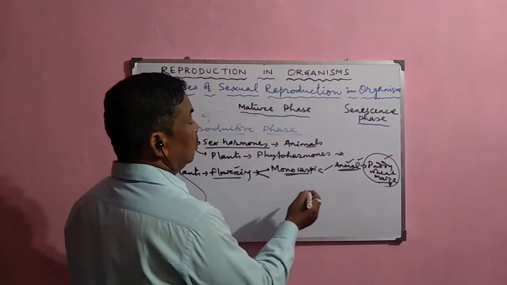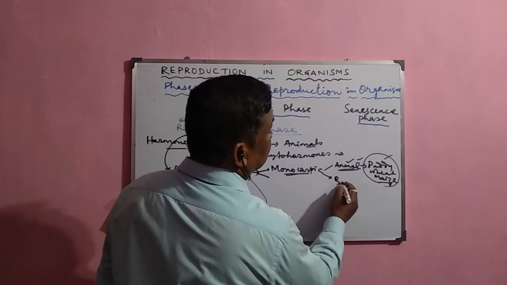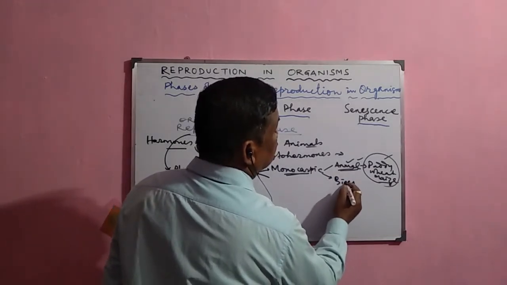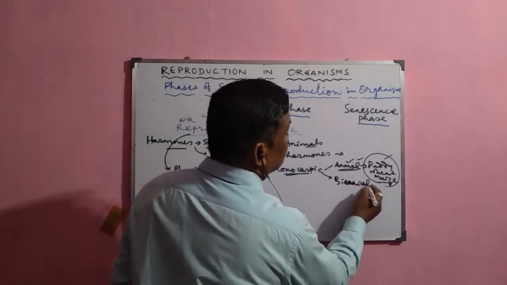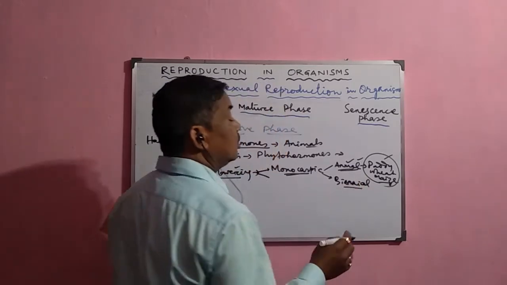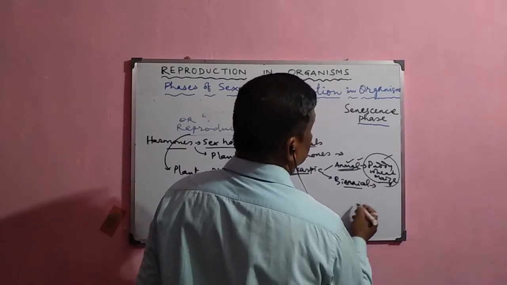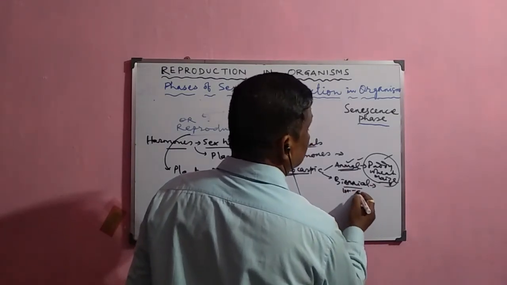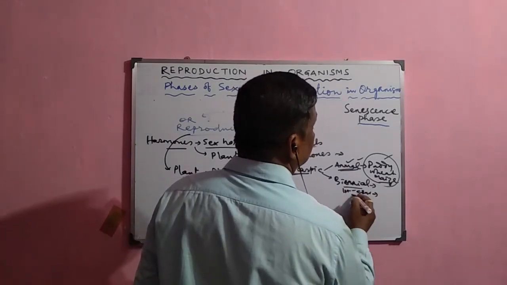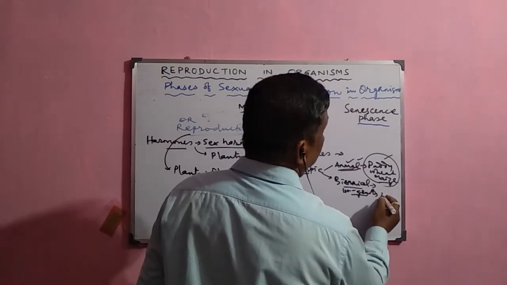But sometimes these monocarpic plants are biennial. Biennial means they survive for 2 years, but flowering occurs only once. In the first year, growth occurs, and in the second year, the flowering occurs.